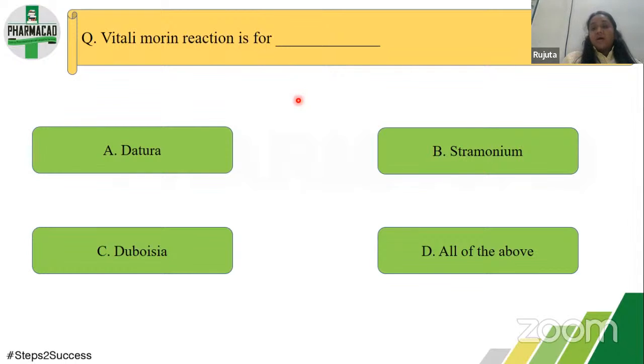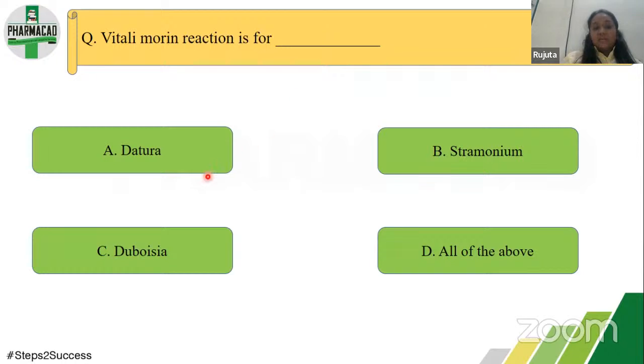Apart from this, different classes of alkaloids also have specific tests. For example, anthraquinone glycosides give Borntrager's test, and purine alkaloids give the Murexide reaction.